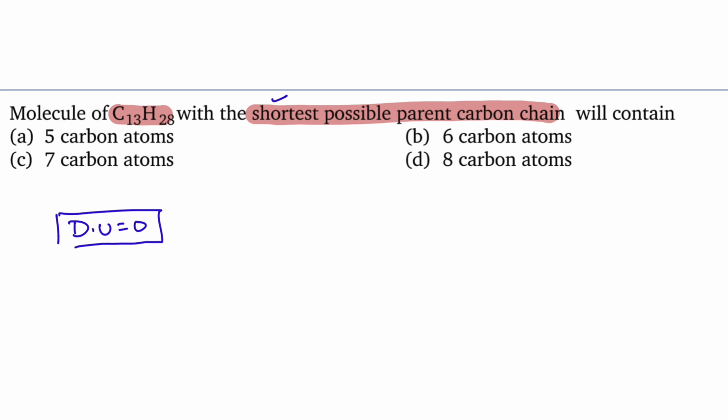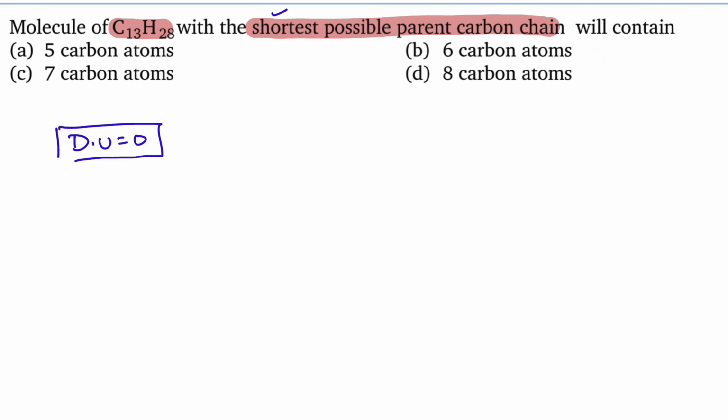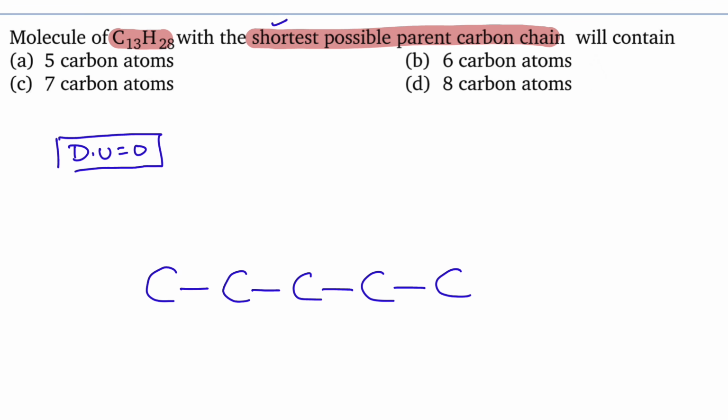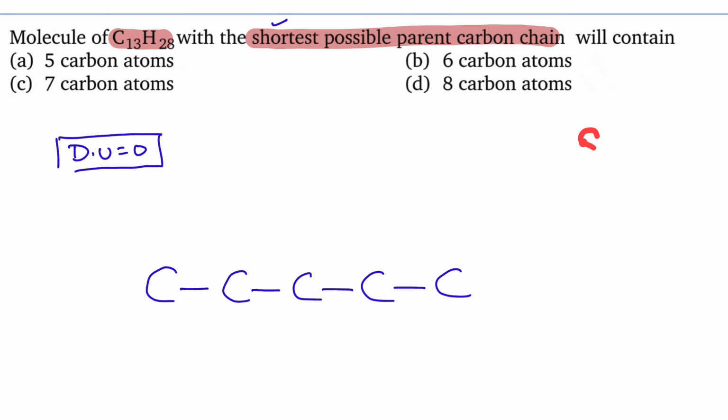We need to start with 5 carbons. If 5 carbons is not possible, then we have to go for 6 carbons. First, let us try with the 5 carbons. So in that situation, I am taking a 5 carbon chain, 1, 2, 3, 4, 5. And my idea is, out of 13 carbons, 5 carbons are present in the longest chain. The remaining 8 carbons must be present as substituents.